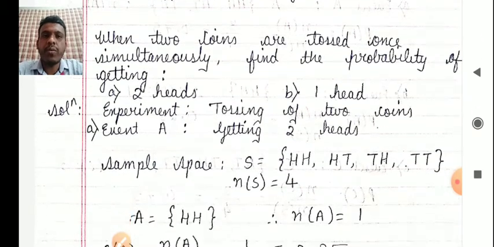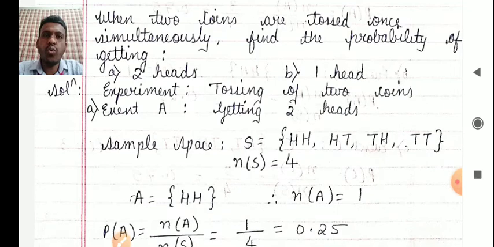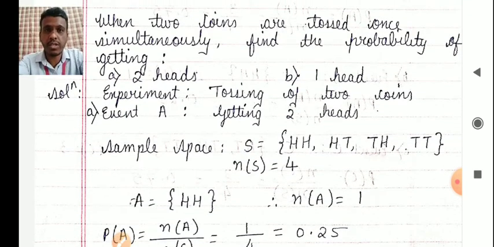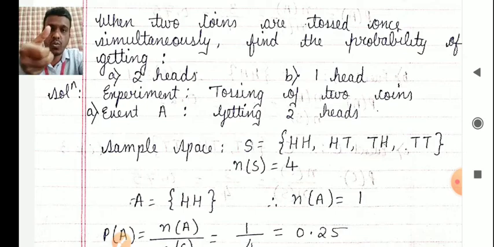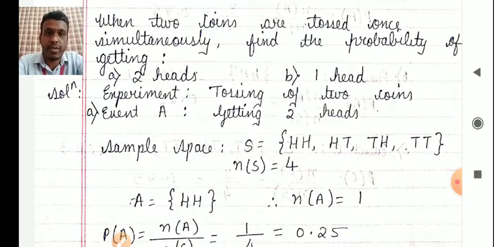Now what is this third problem? When two coins are tossed once simultaneously, find the probability of getting A, 2 heads, B, 1 head. Two coins are tossed simultaneously, that means you are tossing two coins, 1 2, at the same time. So what is the experiment you are doing? Two coins are tossed simultaneously, that is your experiment. You can also write it as tossing of two coins in simple words.